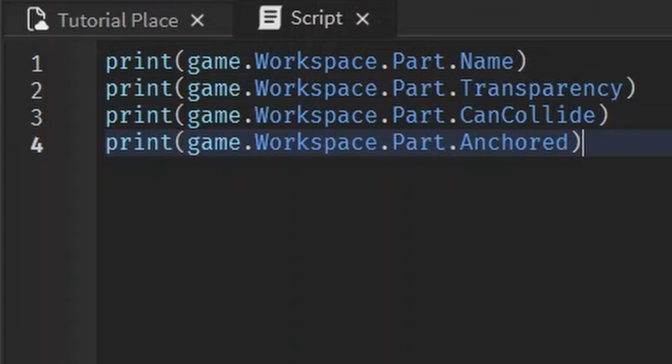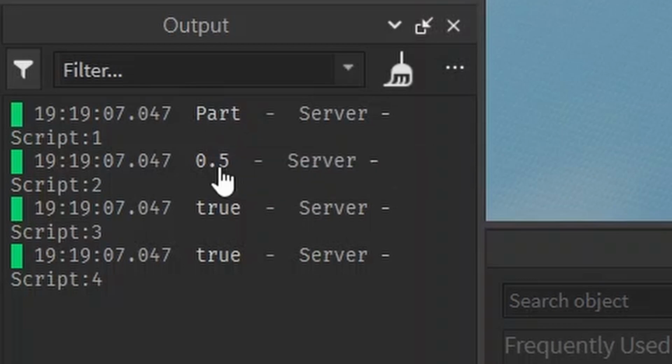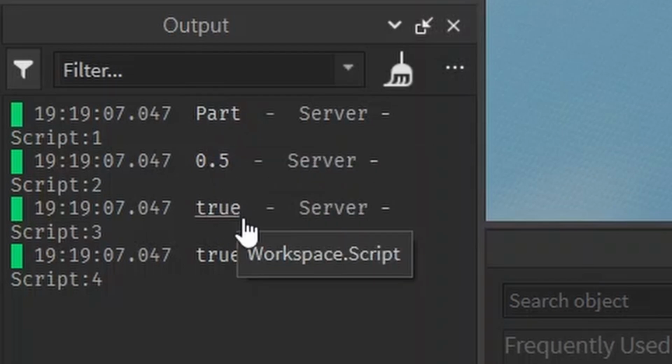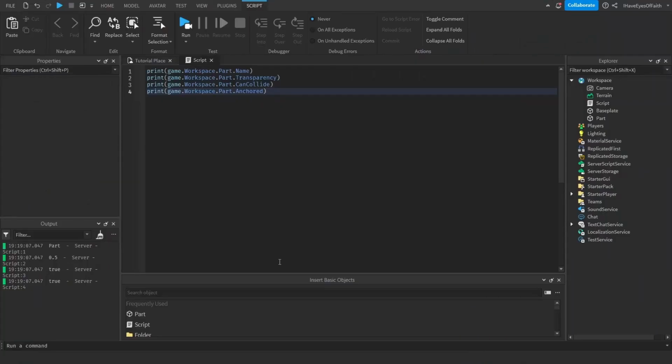And remember I told you that if you print out any data type, like a Boolean or number, it'll transform it into a string. So you can print out the properties like this, so you can see what the value is equal to. The name is equal to Part, the Transparency to 0.5, the CanCollide is true, and the Anchored is true. Sometimes we mess up, and sometimes the script lets us know.